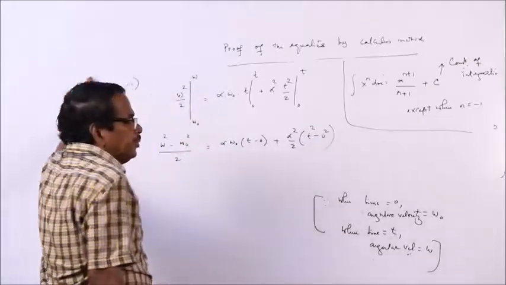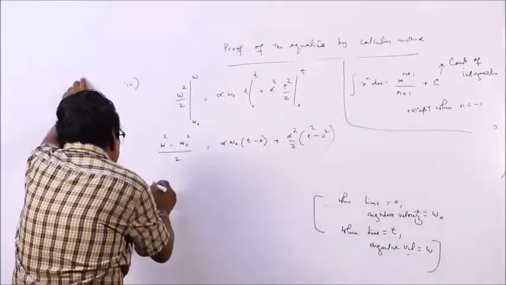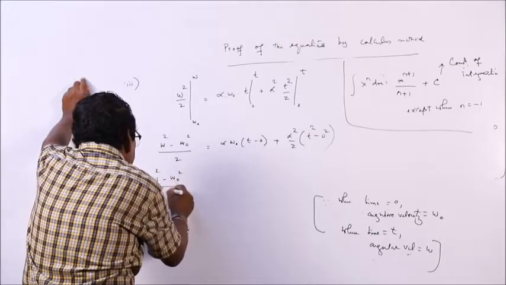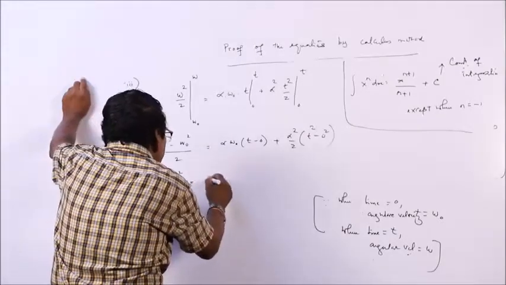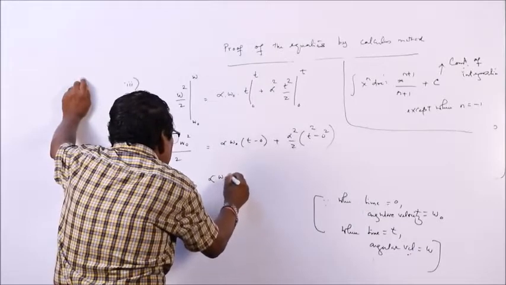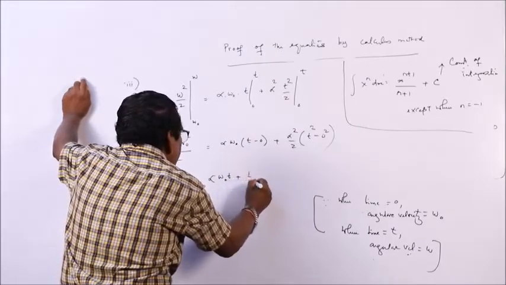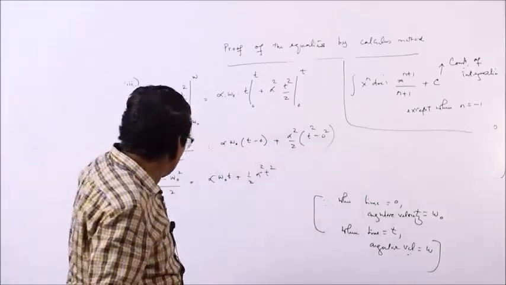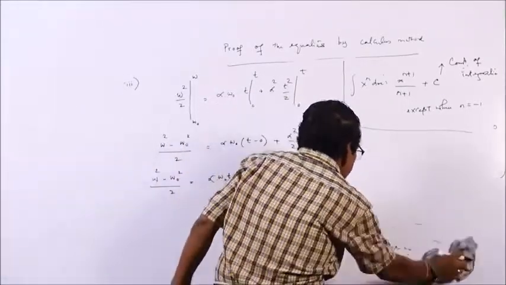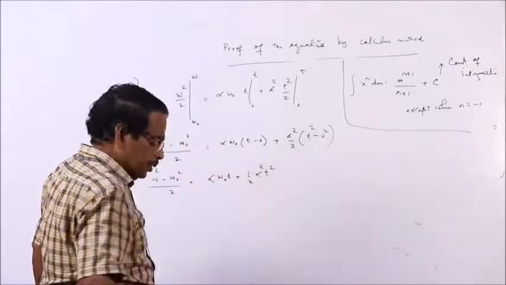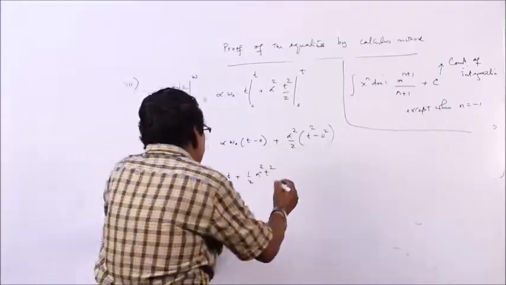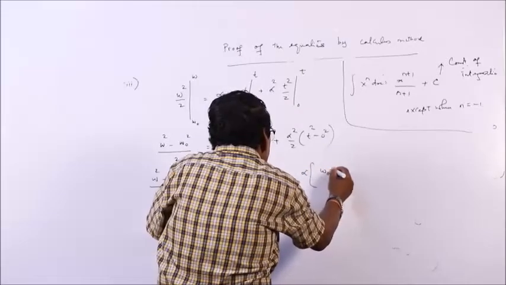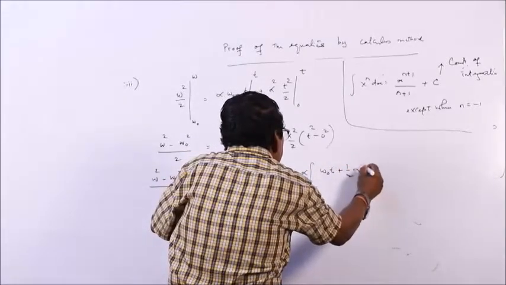So, this becomes omega square minus omega 0 square by 2 is equal to alpha omega 0 t plus half alpha square t square. From this we can take alpha common: alpha into omega 0 t plus half alpha t square.